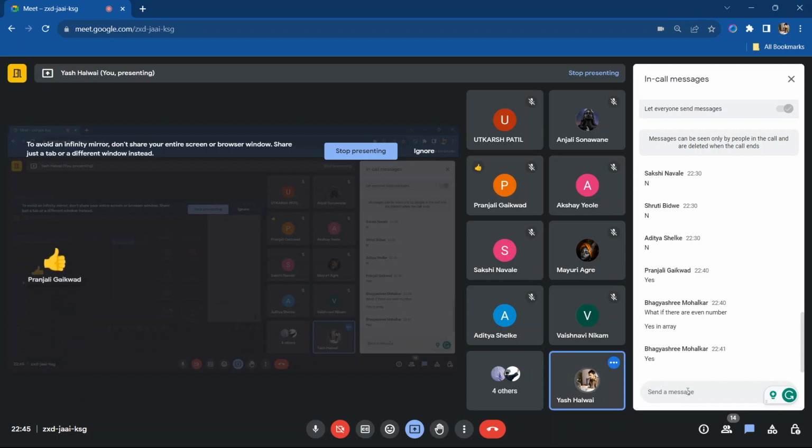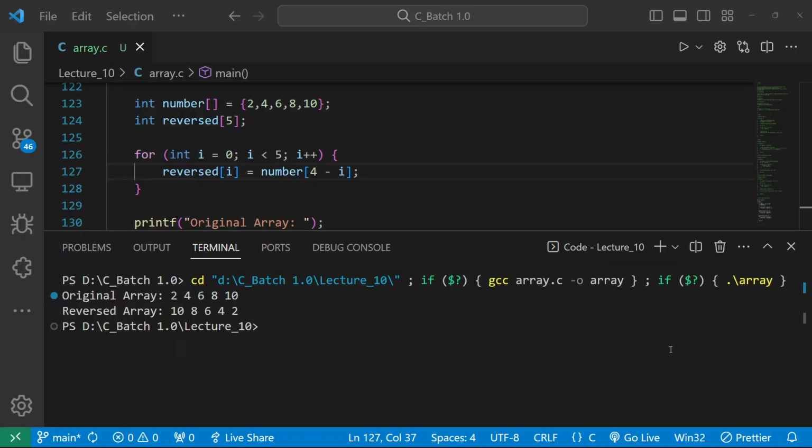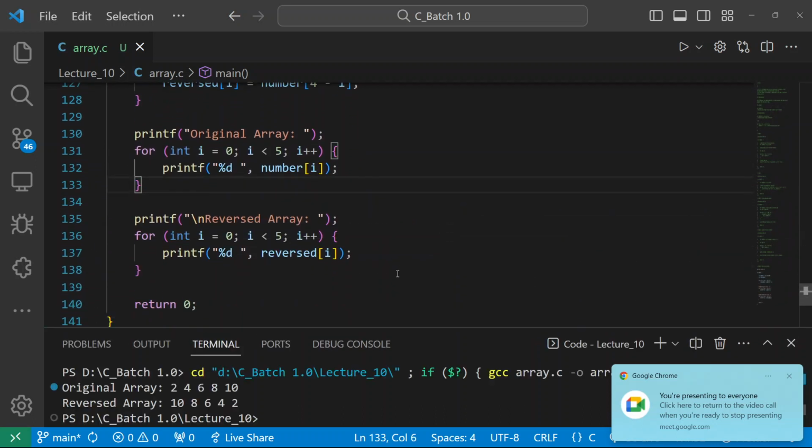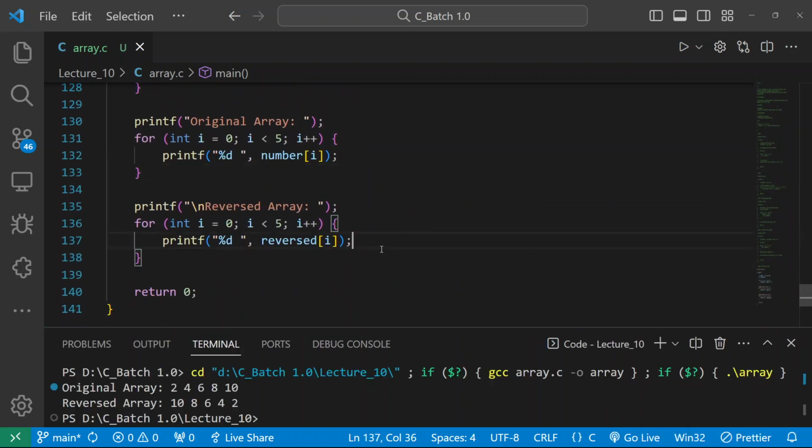Okay, Pranjali, good. Okay, Shruti doesn't understand. Yes, Shruti, what concept don't you understand? Please let me know. Where is Shruti? Are you there? Last point. Okay, which last point? Can you please unmute so I can explain? What is the last point here? This point, reverse array, is it this point?